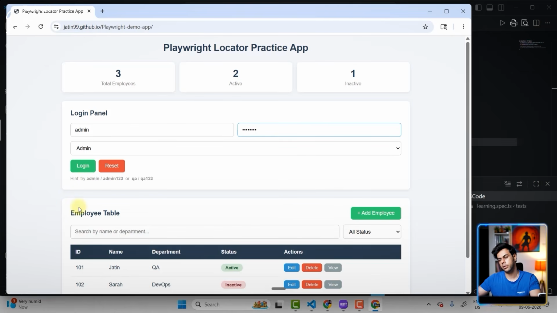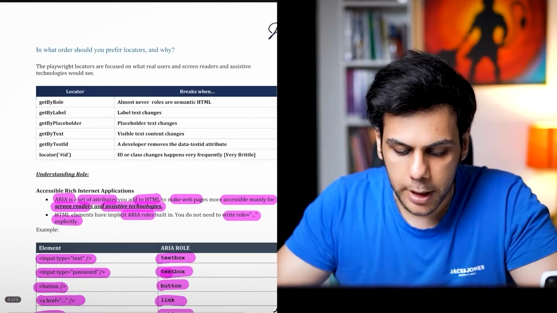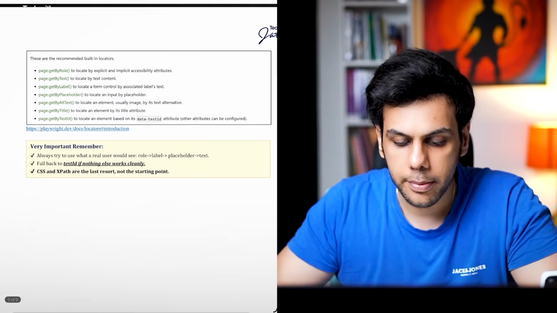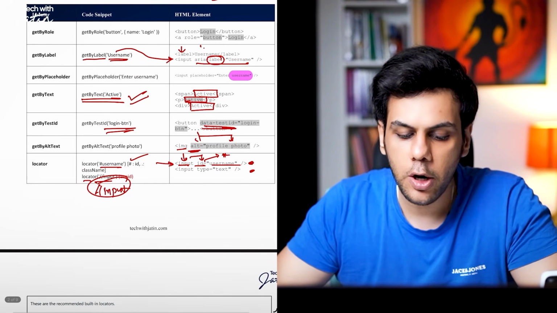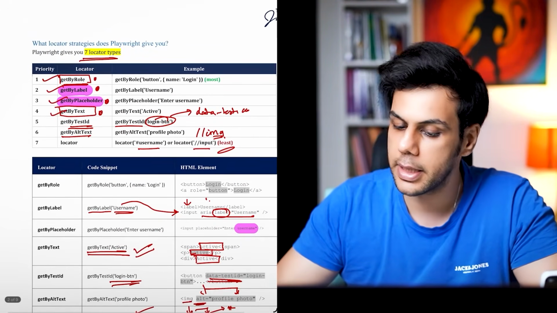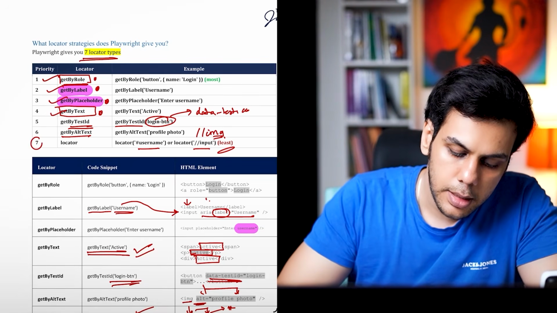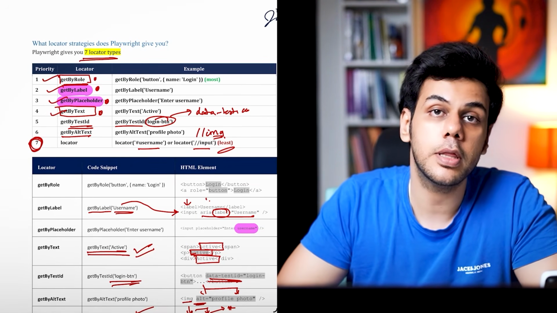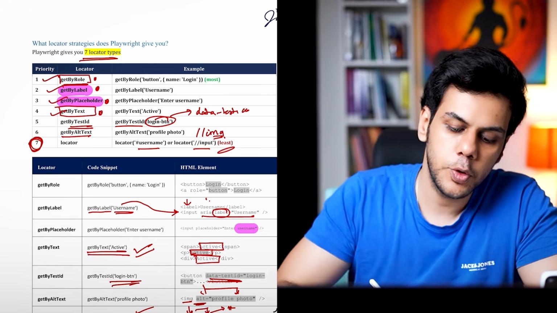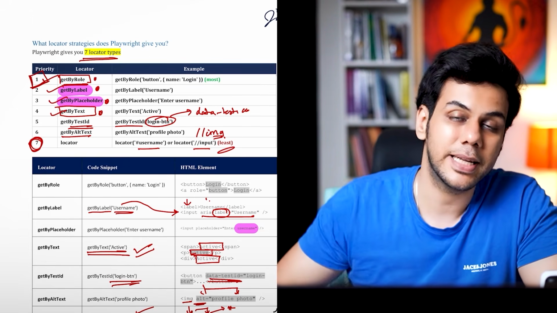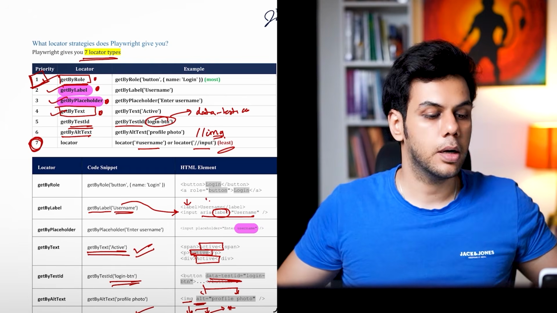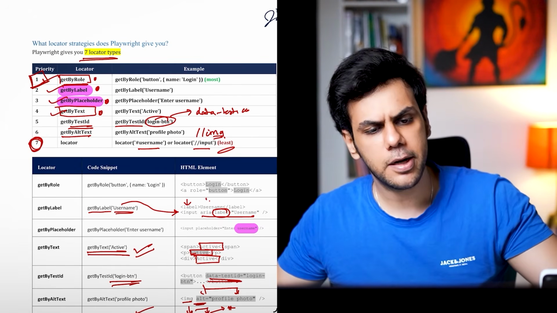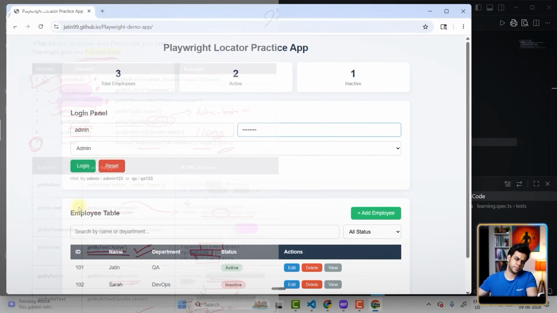Should I use locator? If you look at the priority, just to reiterate the priority over here, look carefully. Over here, the priority of the locator is the least. It is coming on the 7th position, right? You will be using the first one, get by role. Okay, we will be using the get by role.